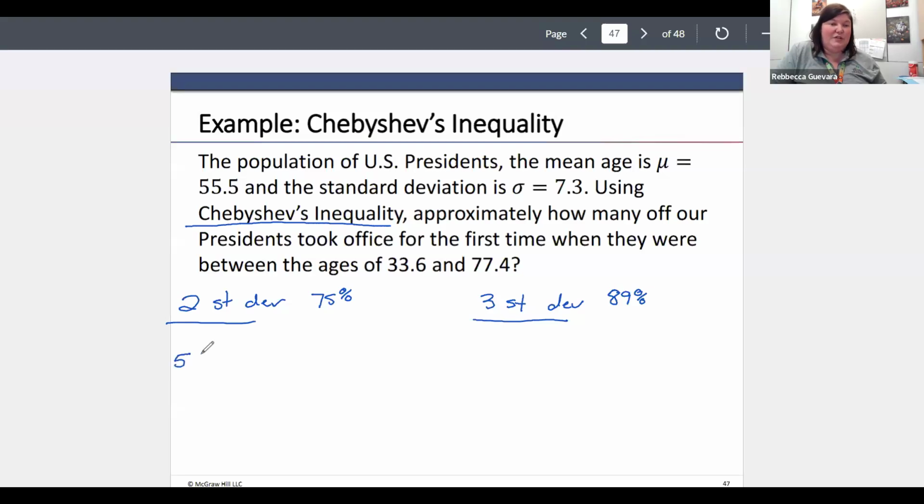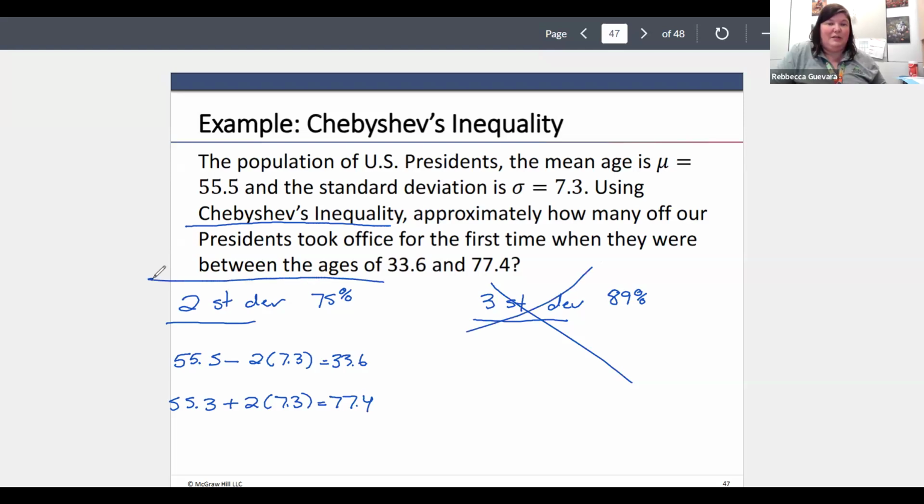So first, for two standard deviations, 55.5, and we're going to subtract two standard deviations of 7.3. And if I do that, I get 33.6. So it looks like this is what we're going to need, the two standard deviations. Let's just double check. So if I instead add two standard deviations, well, that's 77.4. So yeah, we don't need this. We just needed this right here.